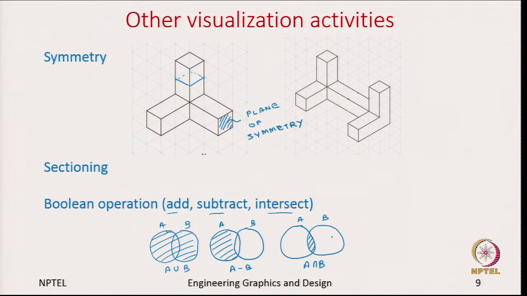This common area between A and B. So, here I am showing it with simple circles, but what I am trying to say is when two 3D objects come and join together like A union B, or you are trying to extract only parts of one object where the second object does not overlap, or maybe you are interested only in the overlap between these two objects. You will see later when you work with software, these are the basic operations which we use in the CAD software to build complex objects.